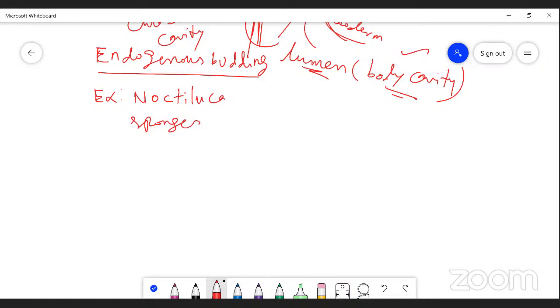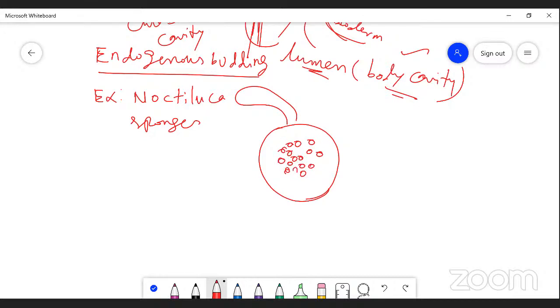What does endogenous budding mean? For example, Noctiluca is a flagellated protozoan, with bud-like structures inside the cytoplasm.